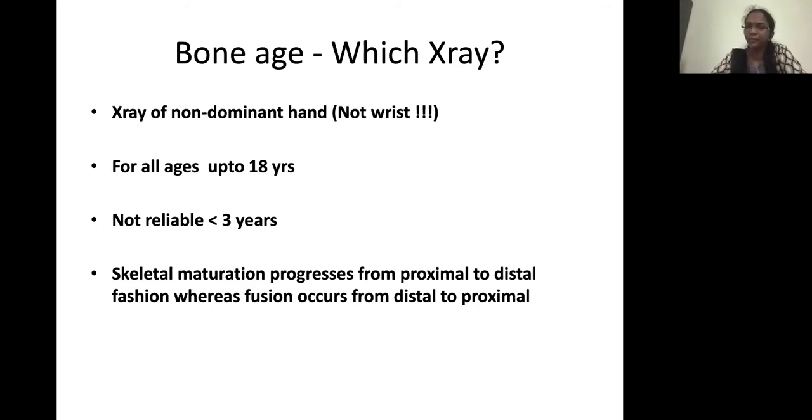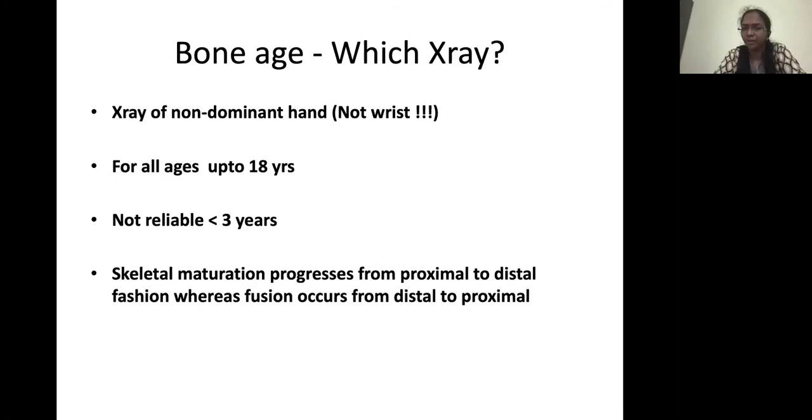One thing you should remember is that in children less than 3 years, the bone age may not be that reliable. You can have a wide variability in the bone age. But if it is too delayed, again, we should consider that it is a delayed bone age. We should have some caution in interpreting in children less than 3 years.